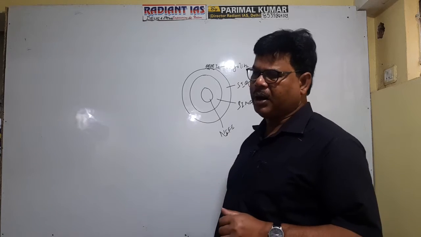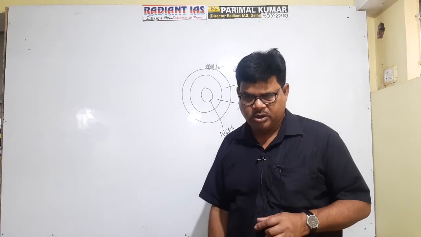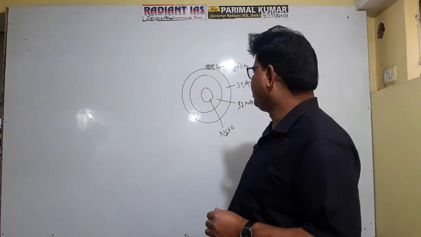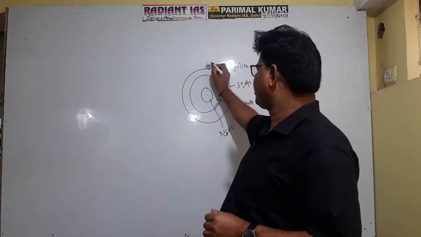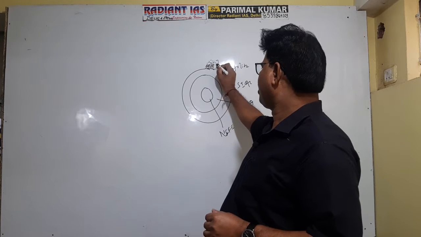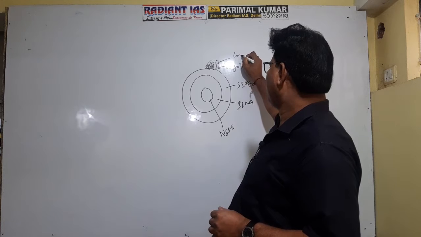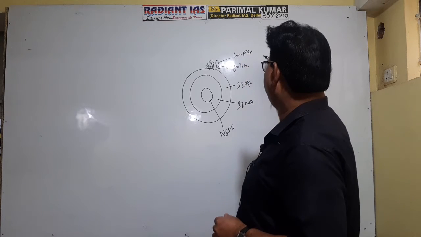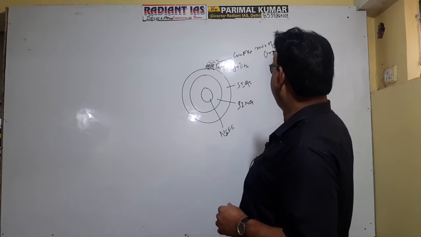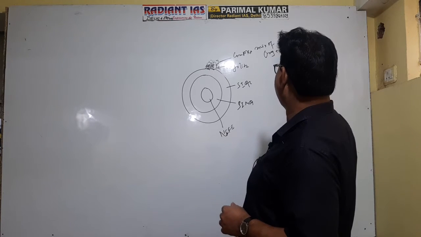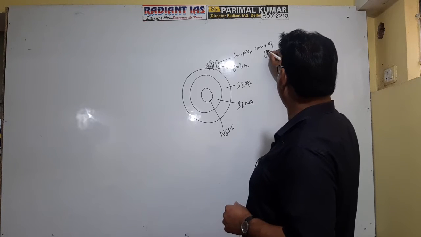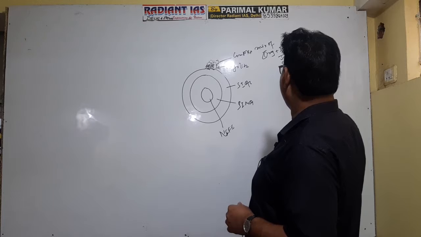It is the fragmented part of parent rock, and just above this regolith, there exists a complex mixture of organic plus inorganic substance, which is referred to as soil.